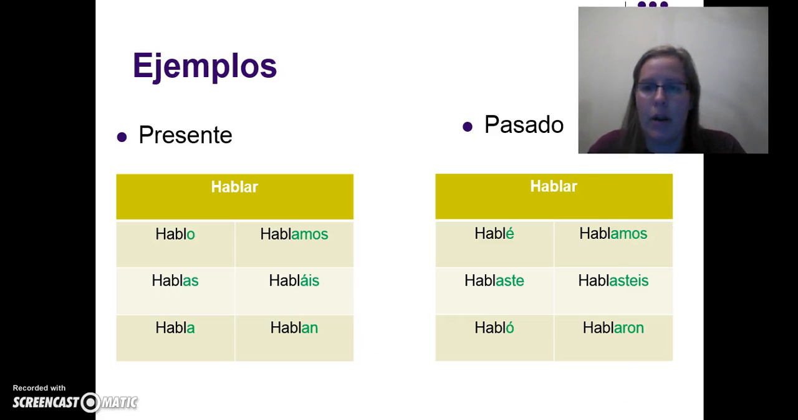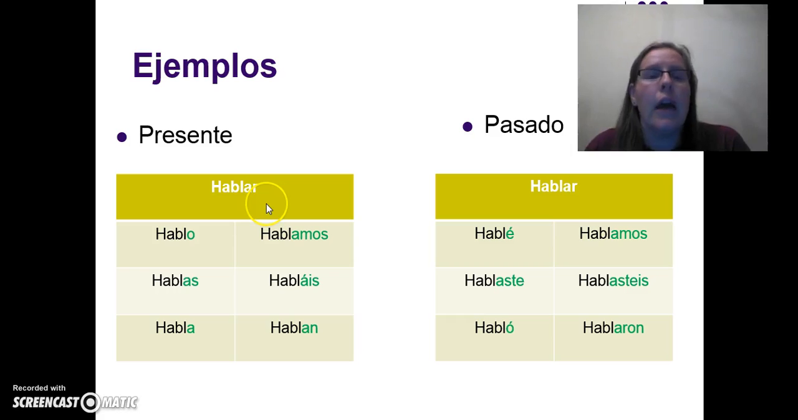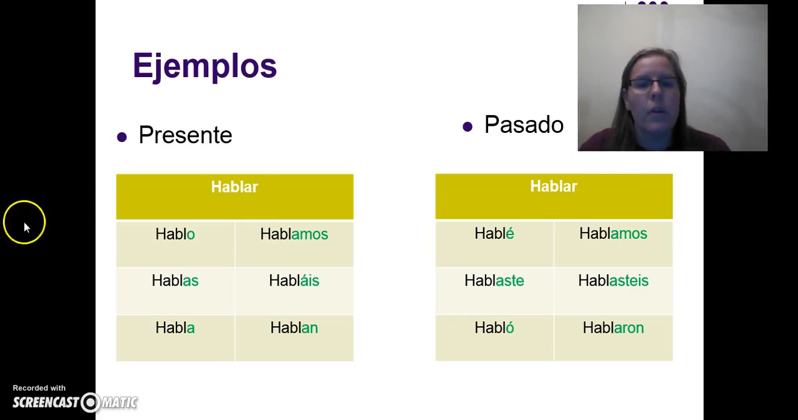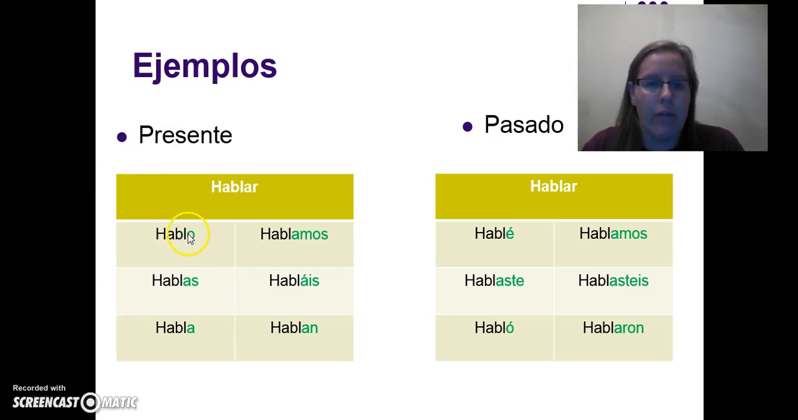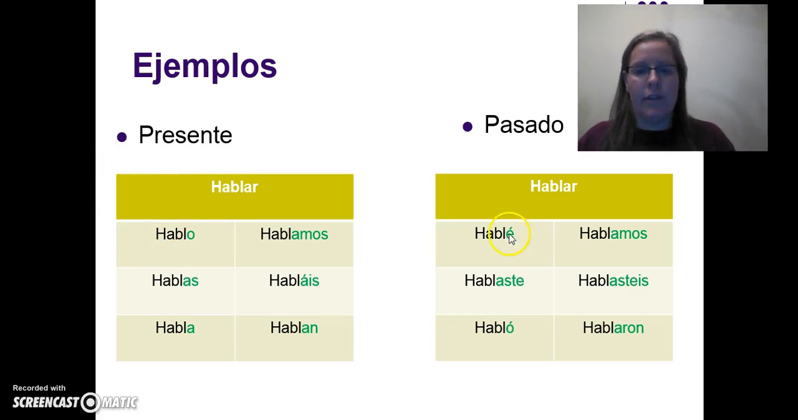Move my camera here. So let's look at hablar. Hablar is always our go-to example, right? So in the present tense, we have the endings here in green. O, as, a, amos, áis, an. Simple. In the past, or the preterite tense, we have é, aste, ó, amos, asteis, aron. So all you're doing is you're keeping the stem, hab. That doesn't change. You're just using a different ending, and that's the part I've placed in green.